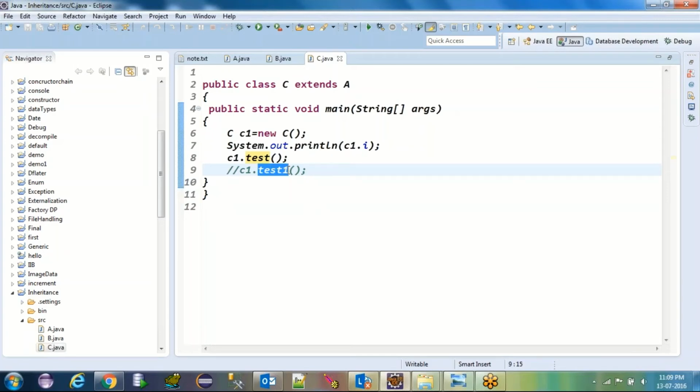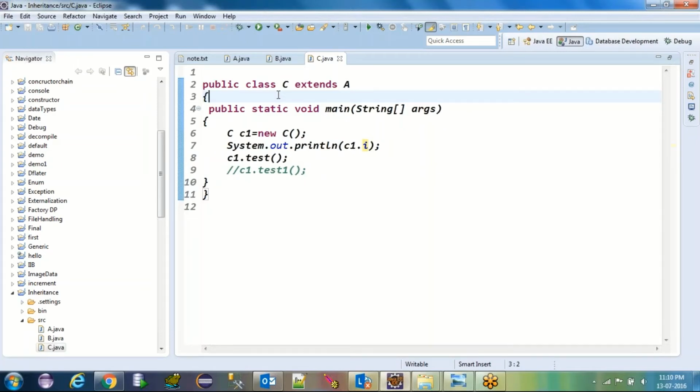One real-time example. Can you give an example of how it is being used in programs? Yeah, why not? As you know, with the help of inheritance, the first point that comes to mind is code optimization. If inheritance is not there and the C class still wants int i and the test method, then you have to write int i equal to 10 here also, and whatever test method is in the A class, the same test method you have to define here also.